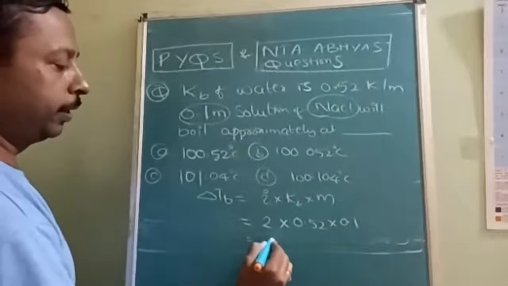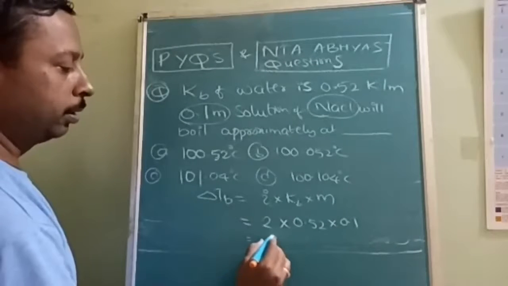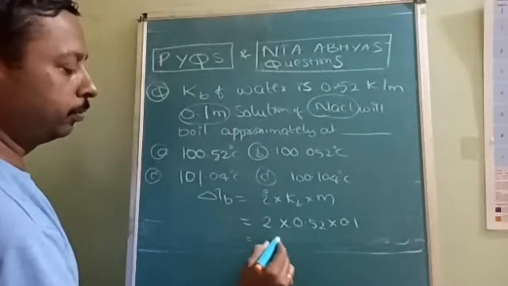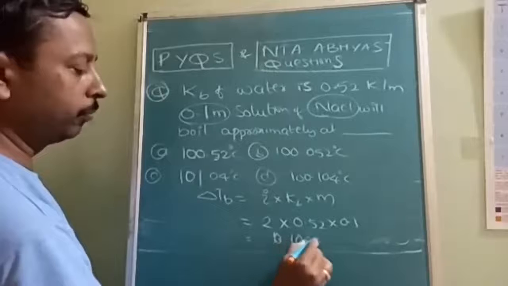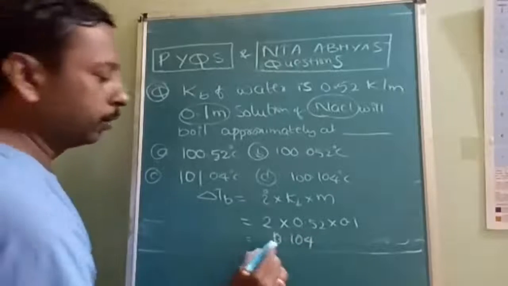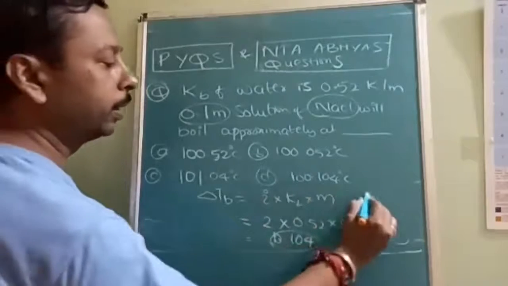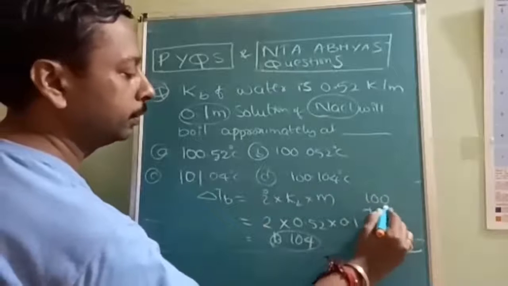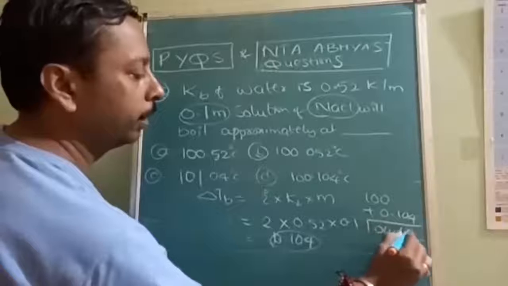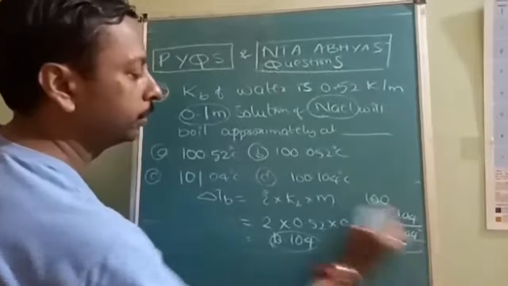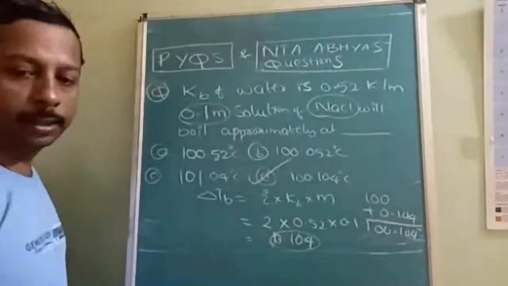On simplifying, this is going to be 0.104. The normal boiling point of water is 100, plus 0.104, so you will get 100.104 degrees Celsius. So option D is correct.